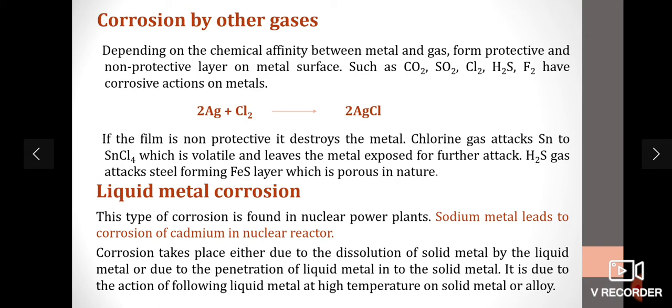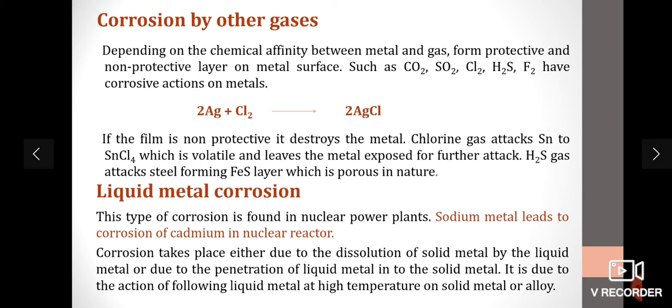And coming to the corrosion by other gases like chlorine, when silver metal is exposed to the chlorine environment, it will form silver chloride precipitate. It forms a protective or non-protective layer on the metal surface. If the film is non-protective, it will destroy the metal. Chlorine gas attacks tin metal to form tin chloride or stannous chloride, which is volatile, and leaves the metal exposed for further attack. H2S gas attacks the steel or iron metal, it will form FeS layer which is porous in nature. So corrosion will be more.